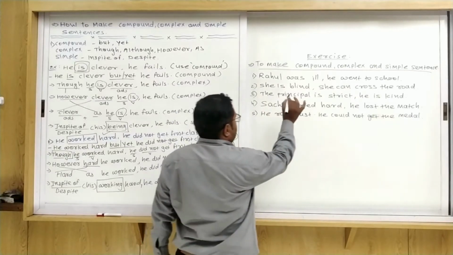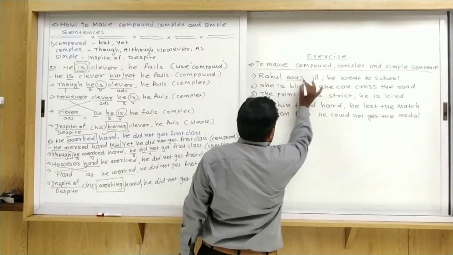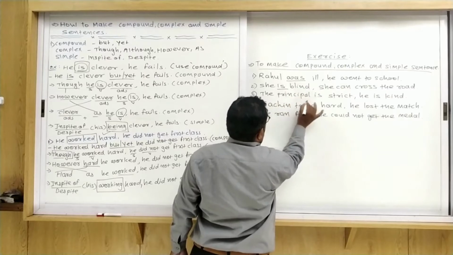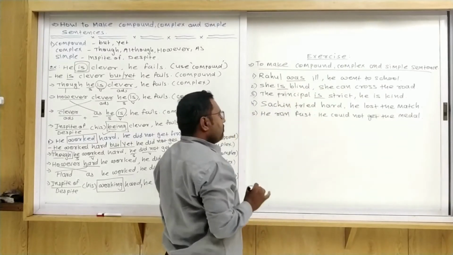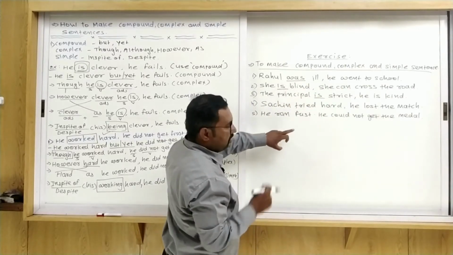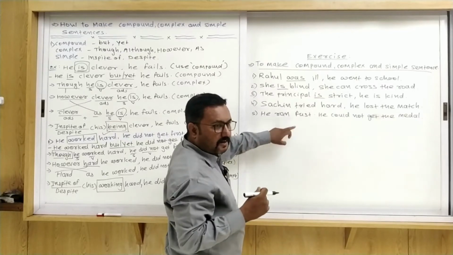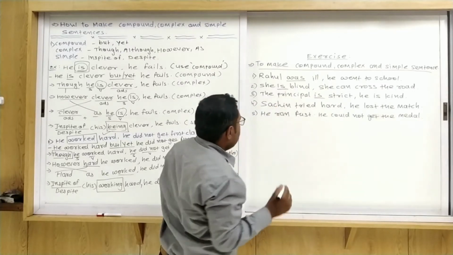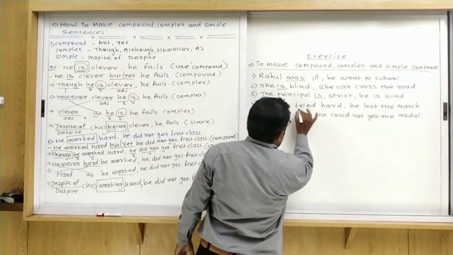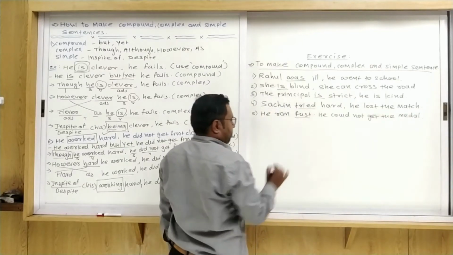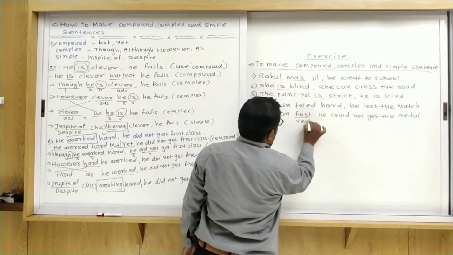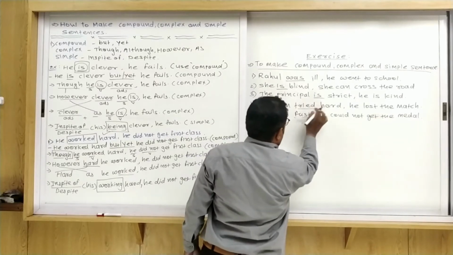First of all, I just try to remind you that when a to be form is given and we use in spite of or despite, at that time you can use being. And in the 4th and 5th sentences a verb is given.